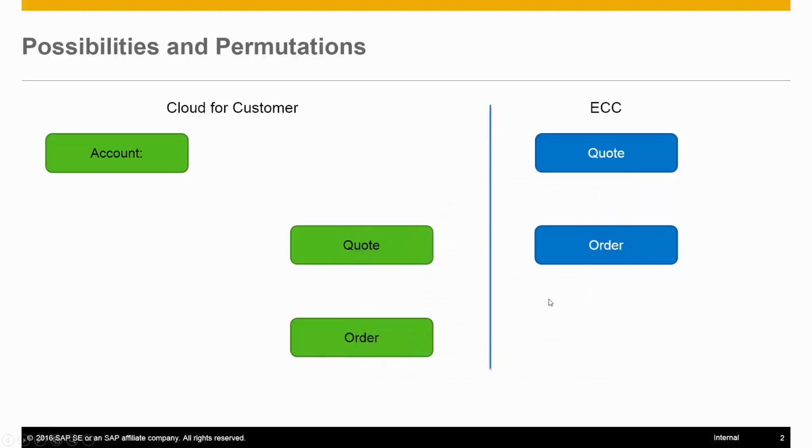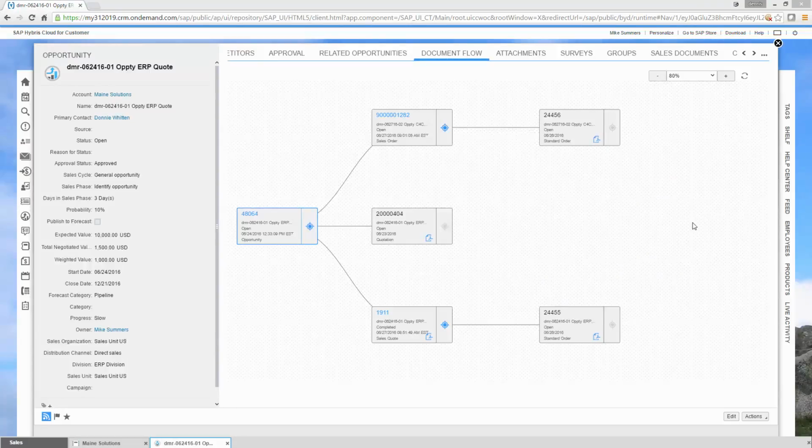First thing I want you to know, you might end up with something like this. This is actually showing quite a few of those processes. I have an account, Main Solutions. This is an opportunity on it. And by the way, we're using the integrated demo landscape that works with the 2015 LOB All North America version 1 SDC, that stands for SAP Demonstration Cloud environment, which is going away. But the 2016 LOB All version 1 North America SDC has one as well.